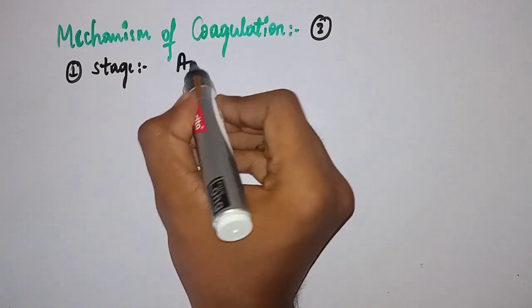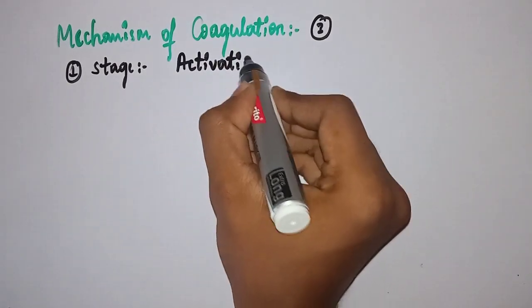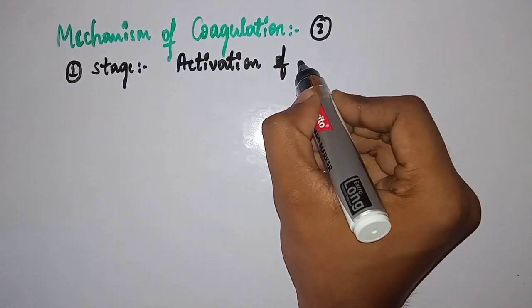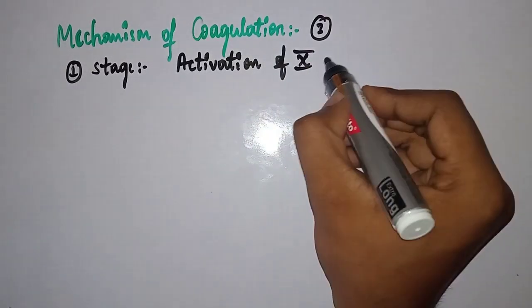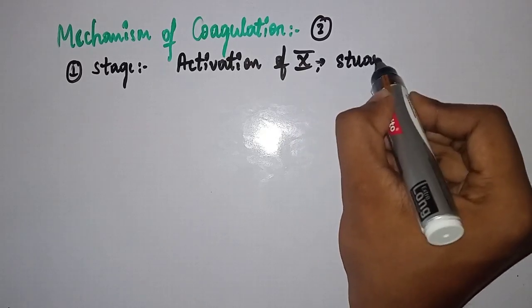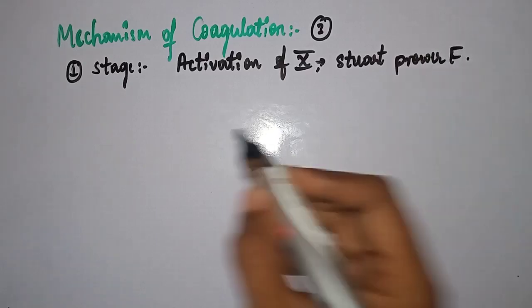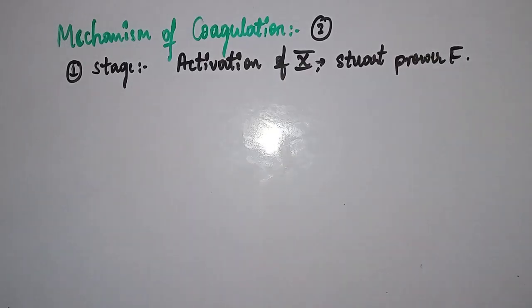So here comes its role. Activation of Stewart-Prower factor or factor 10. So this is the first stage.